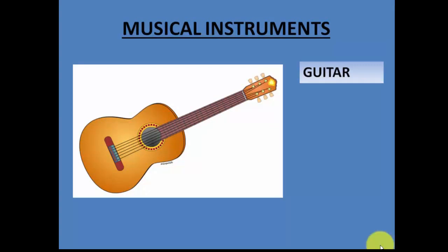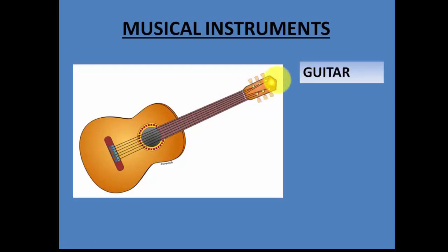So let's first talk about guitar. Right in front of you, you see a guitar. What do you see in a guitar? You see these are the strings, and the strings are stretched. They are tight over here, connected at one end, and on the other end they are also attached here. These things are very, very tightly connected at both the ends.